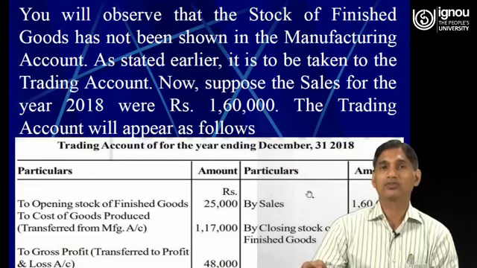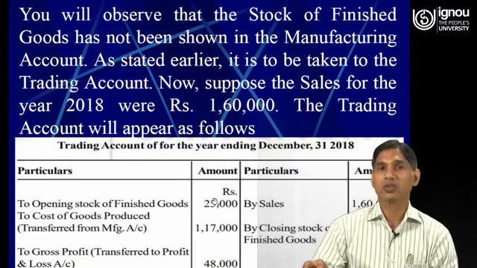So the total of the credit side of the trading account is 1,90,000. Out of 1,90,000, if we subtract these two things, opening stock of finished goods 25,000 and cost of goods produced 1,17,000, the total of these two items is 1,42,000. If we subtract 1,42,000 from 1,90,000, the balance is 48,000. So this balance is termed to be the gross profit.